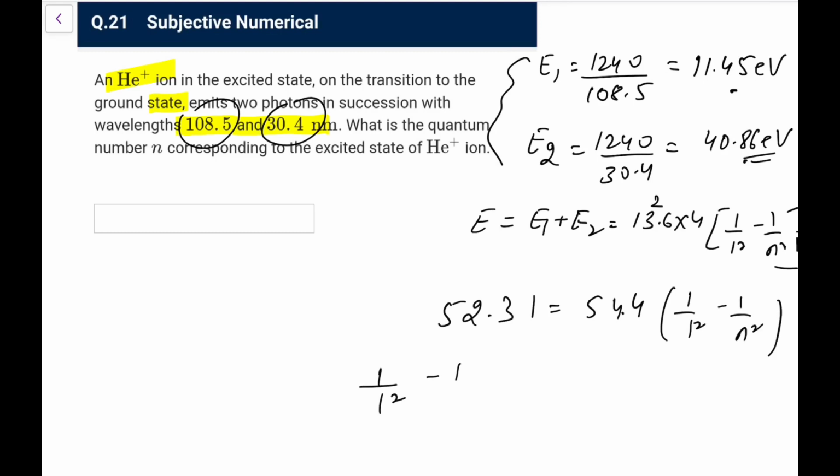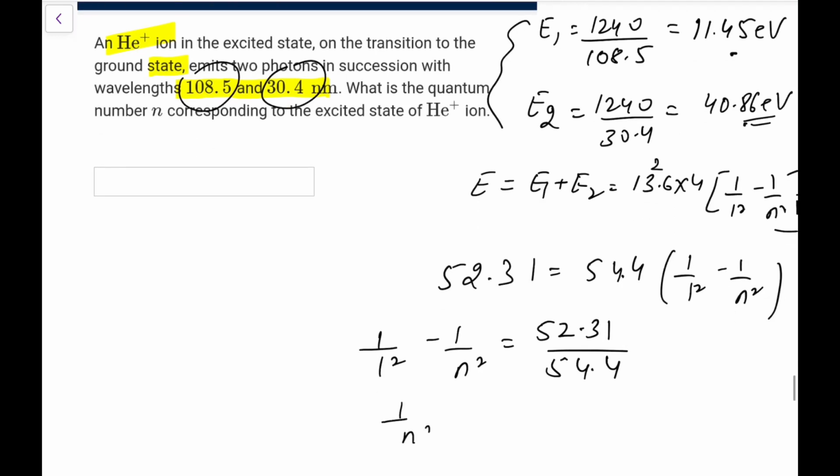So 1 by 1 square minus 1 by n square is 52.31 upon 54.4. So 1 upon n square would be 1 minus 52.31 upon 54.4. This comes out as 1.69 if I am right. No, I am not right. Reverse we have to do. And this is 54.4 minus 52.31, it is 2.09 upon 54.4.